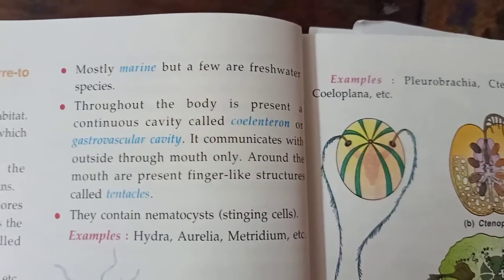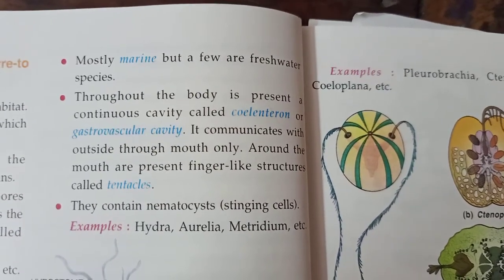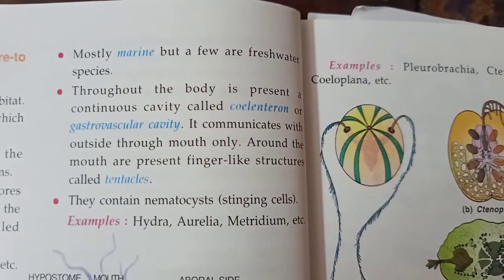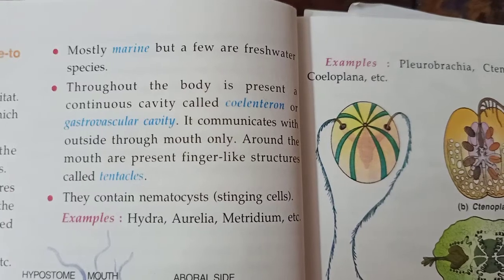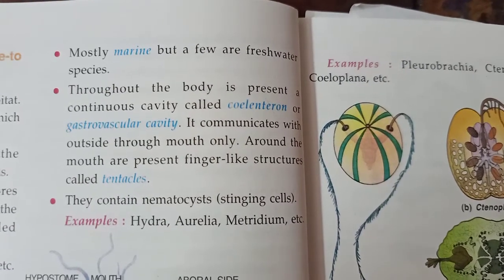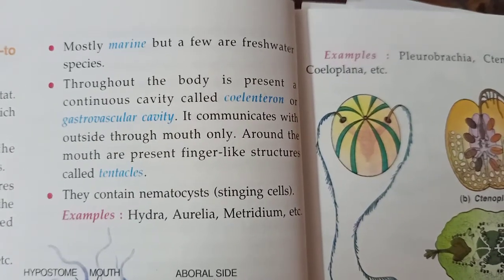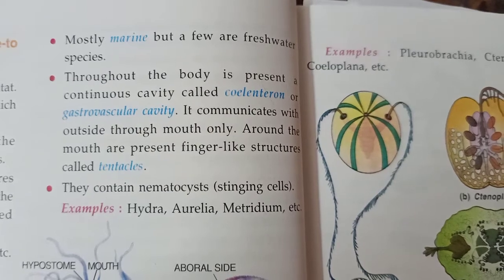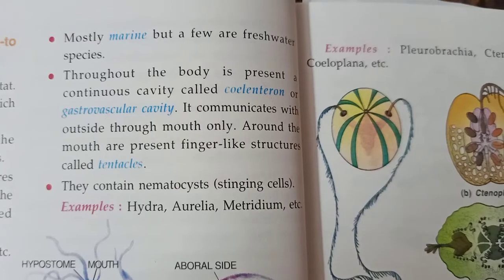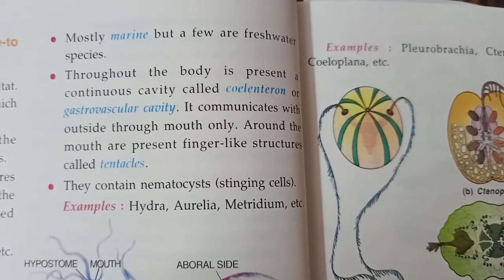Throughout the body is present a continuous cavity called coelenteron or gastrovascular cavity. It communicates with the outside through the mouth only. Around the mouth are present finger-like structures, and these are called tentacles. Now the other point is they contain nematocysts. Nematocysts means stinging cells. For example, Hydra, Aurelia, and Metridium, etc.